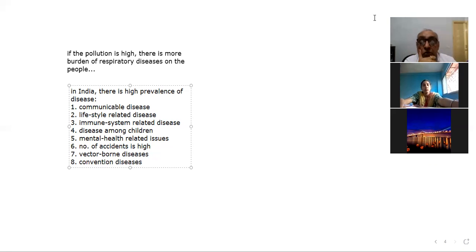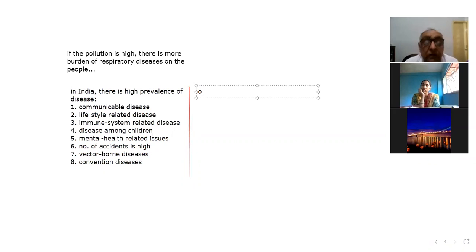Vector-borne diseases are those diseases which are spread from one individual to another by some vector that carries the virus from one person to another. Like mosquito is a vector, it spreads malaria. So that's the vector-borne disease. Is it clear? On one side, this is the issue.